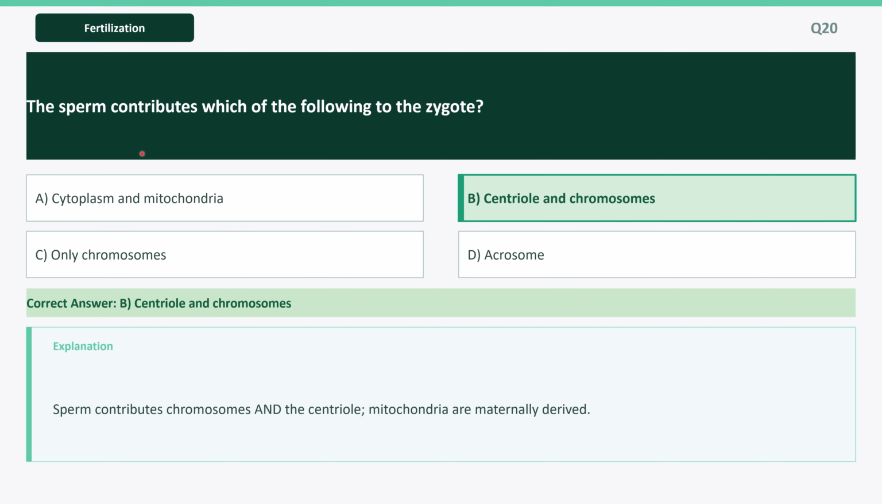Next question is, the sperm contributes which of the following to the zygote? It's option B, centriole and chromosomes. Explanation: sperm contributes chromosomes and the centriole; mitochondria are maternally derived.